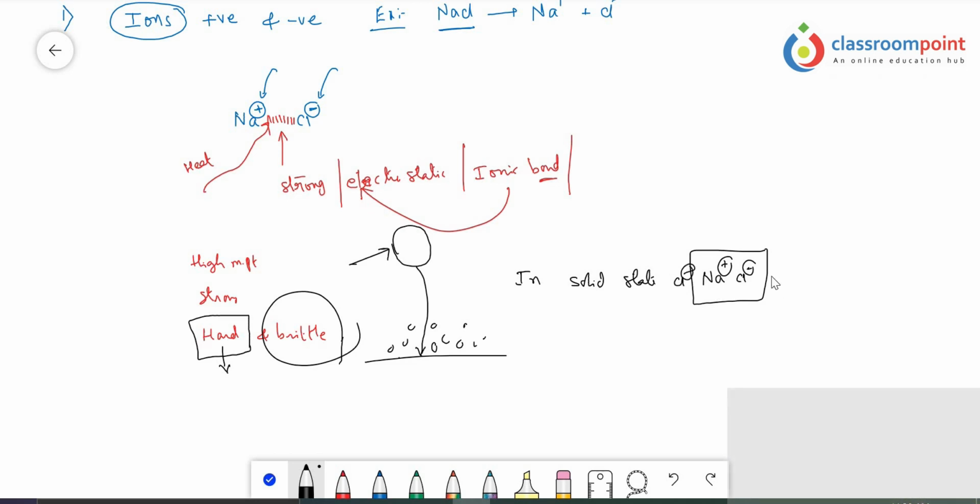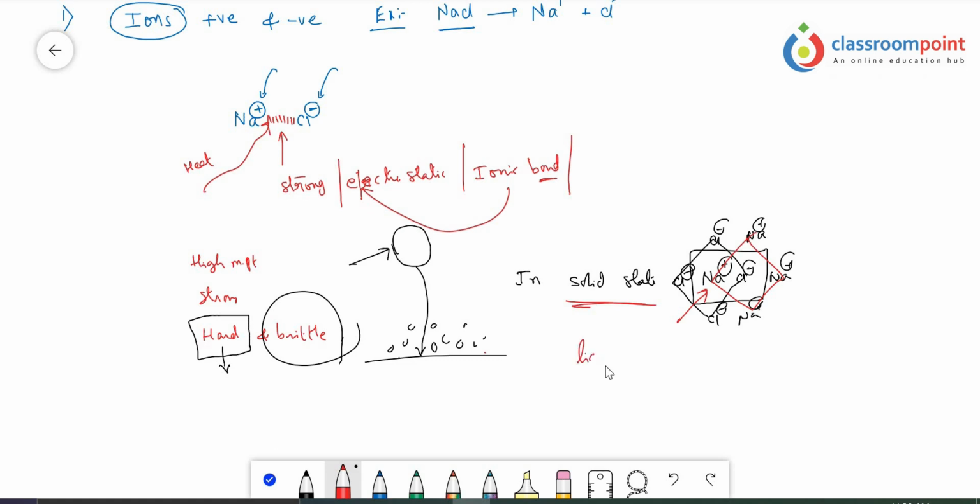Here again a Cl- ion will be there, here a Na+ ion, this side a Na+ ion, and here again Cl- ions. If you take a particular Na+ ion, it is surrounded by Cl- ions. Similarly, if you take a Cl- ion, it is surrounded by Na+ ions. So no ion is free to move around. They are fixed to their positions. Hence they cannot carry electricity when they are in the solid state.